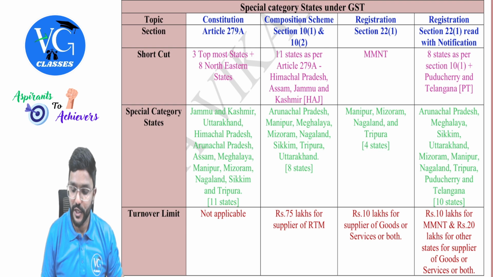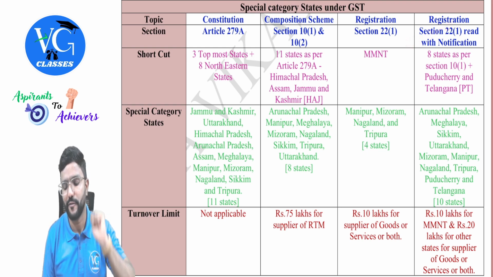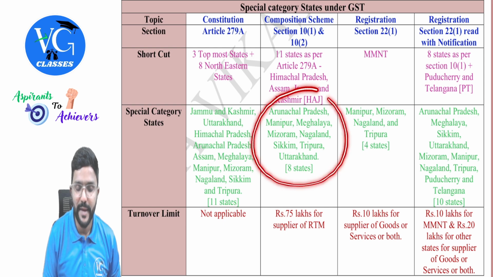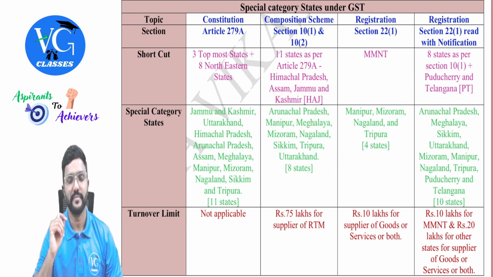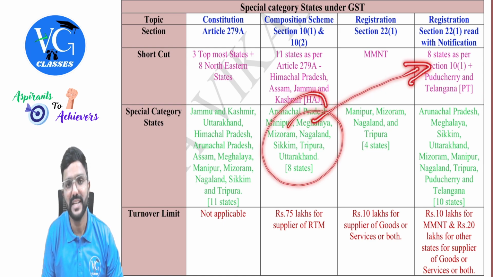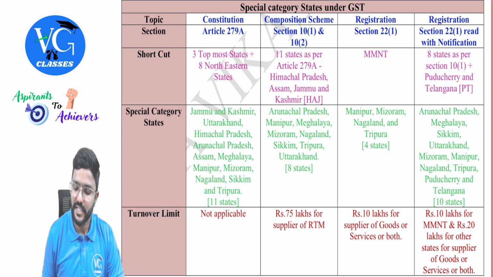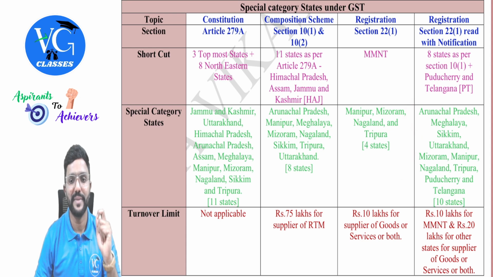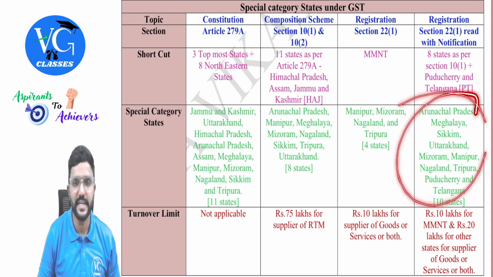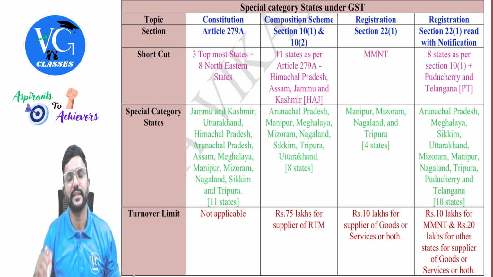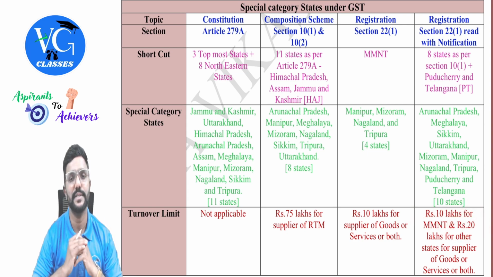Then section 22 read with notification, which gives the limit of 40 lakh. There are totally 10 special states. What are those 10 special states? The same 8 states we need to take plus PT. The same 8 states as per section 10(1) plus Puducherry and Telangana. Let me read out the state names quickly: Arunachal Pradesh, Meghalaya, Sikkim, Uttarakhand, Mizoram, Manipur, Nagaland, Tripura, Puducherry, and Telangana. So for these 10 states, the 40 lakh limit is not applicable, which means for MMNT the limit is 10 lakhs, and for the remaining 6 states, it is 20 lakhs, guys.